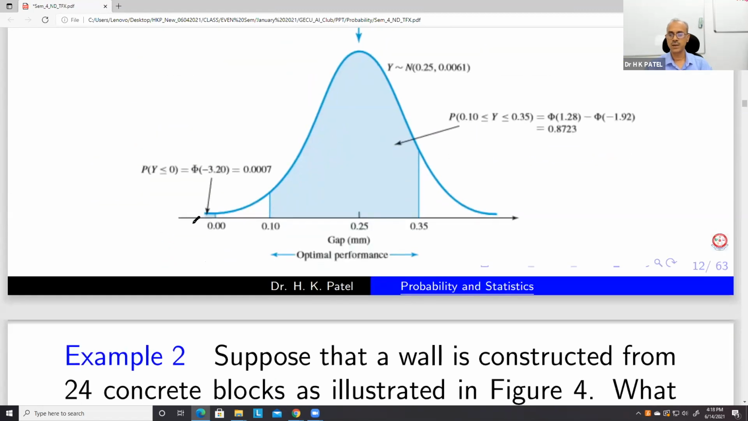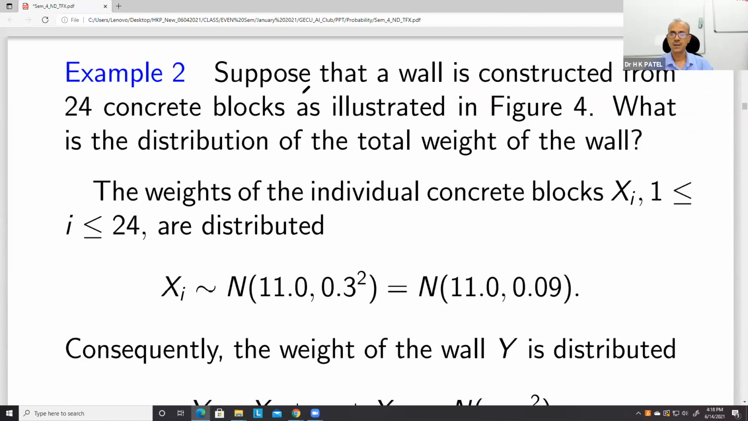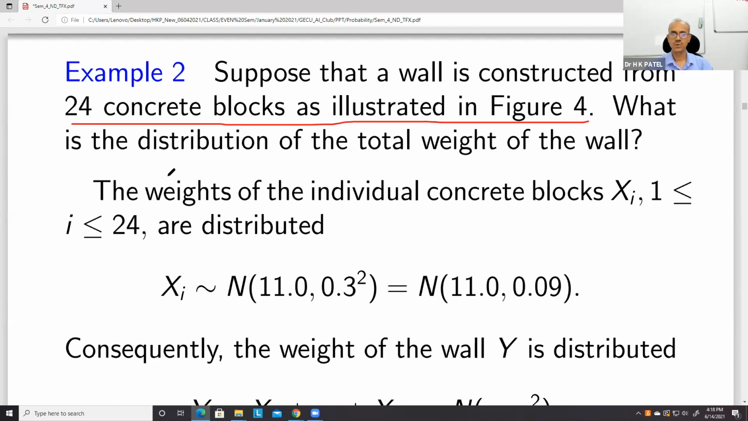So in this way, we can apply all these results to data analysis. Now suppose we have a wall constructed from 24 concrete blocks, as illustrated in figure 4. Now what is the distribution of the total weight of the wall?